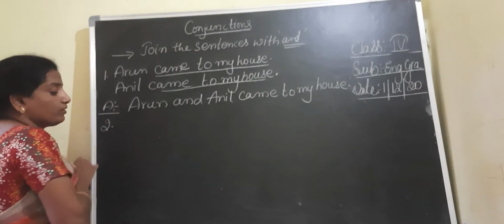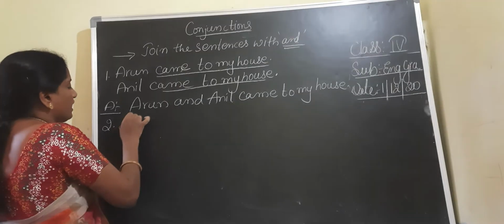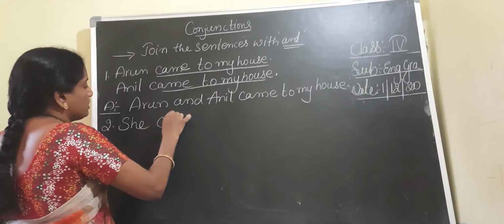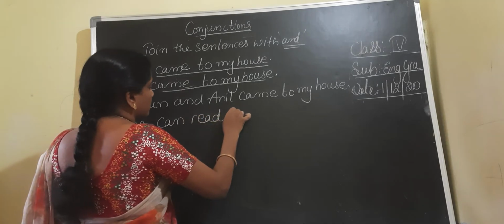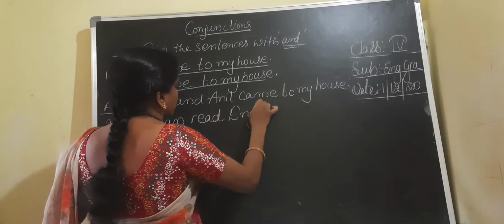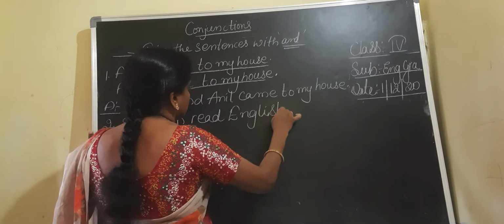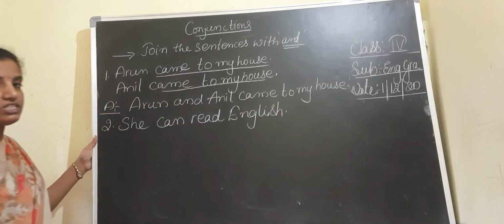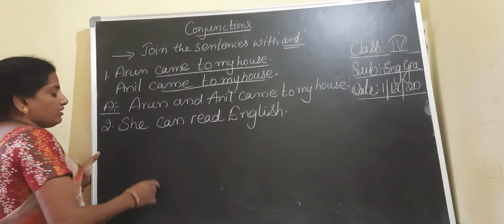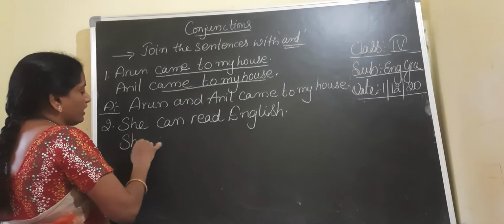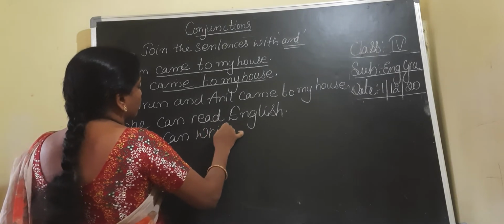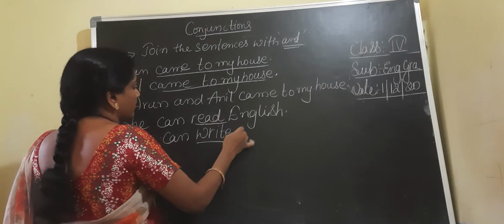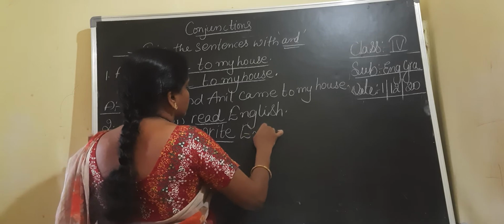Coming to the second question, children. She can read English. And the second sentence, she can write English. Here she can do both with English, read and write. So what can we write here, children?